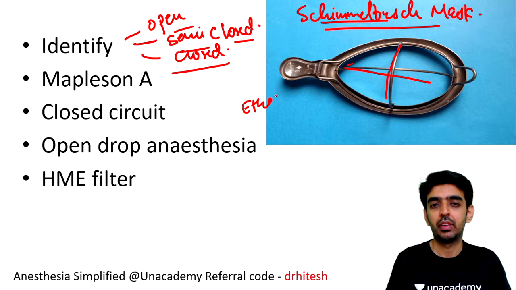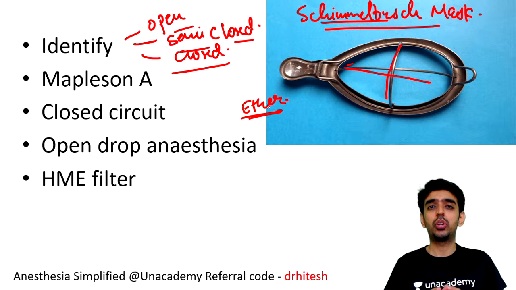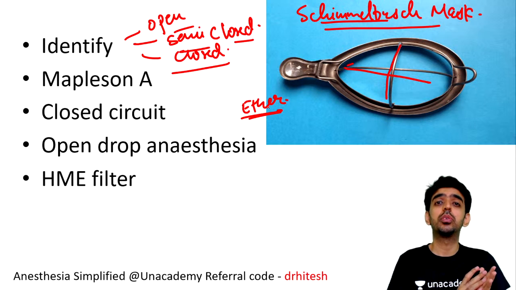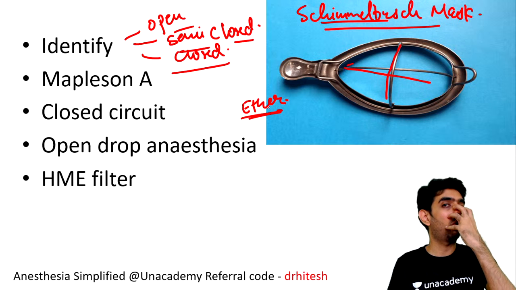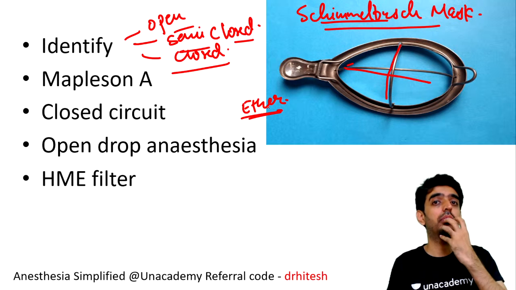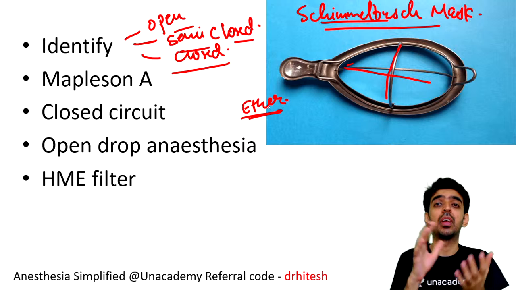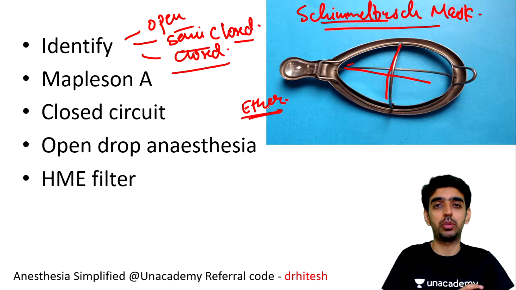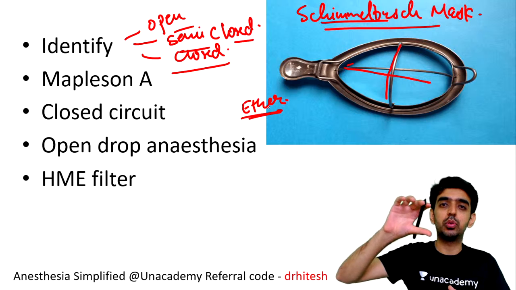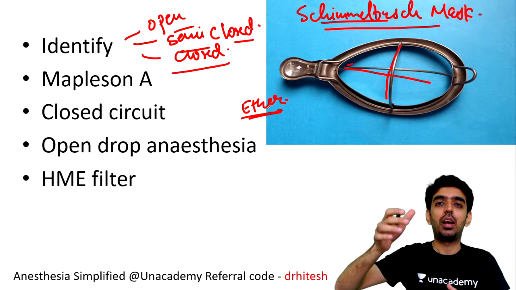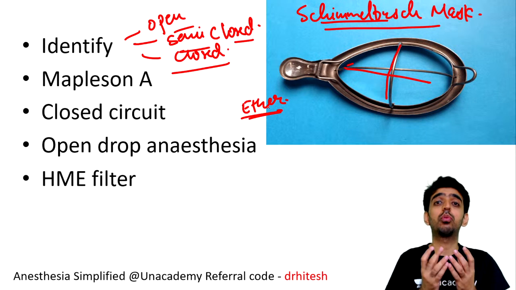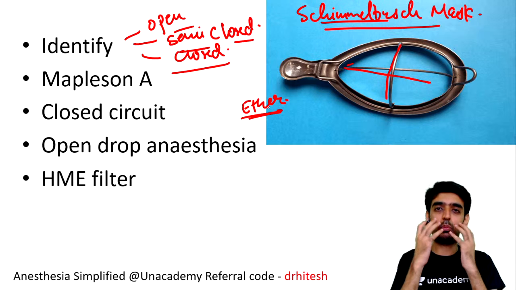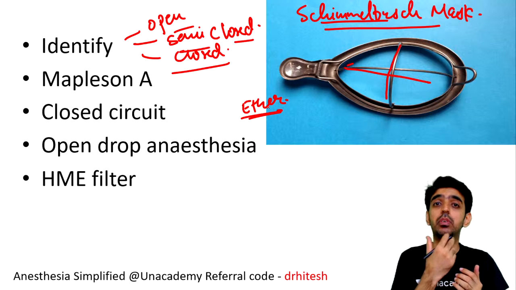Remember, ether is not used nowadays, but earlier how was it used? This Schimmelbusch mask used to be kept over the patient's nose and face. Yes, the patient used to breathe through it. On the bar side on the top that you can see, we used to place gauze pieces, and on those gauze pieces we used to drop the ether drop by drop. So what was the patient doing? The patient was breathing atmospheric air, but along with the vapors of the ether.